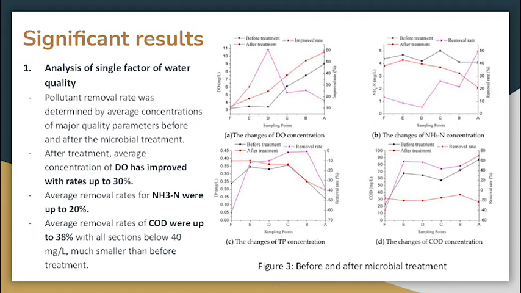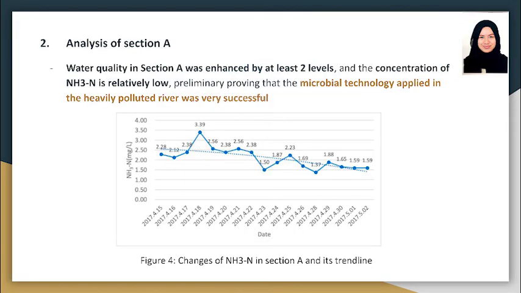And moreover, the removal rates of COD were also improved with up to 38%, causing all the river sections to drop below 40 milligrams per liter, which is much smaller than before the treatment. Next is the analysis at section A, which is the downstream part of Chengnan River. The concentration of NH3-N is relatively low after the microbial treatment, causing the water quality to be enhanced by at least 2 levels. This proves that the microbial technology in heavily polluted river was very successful.